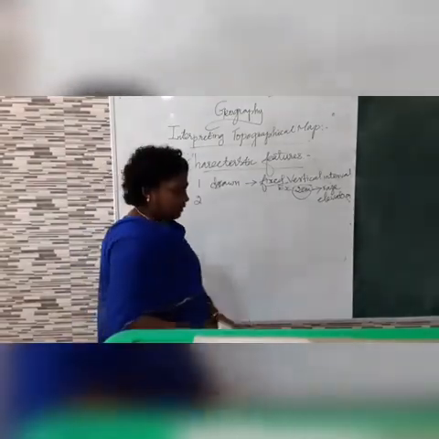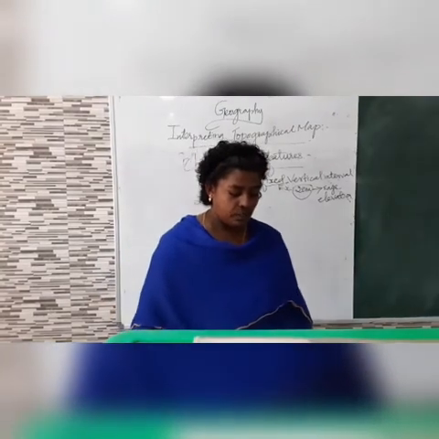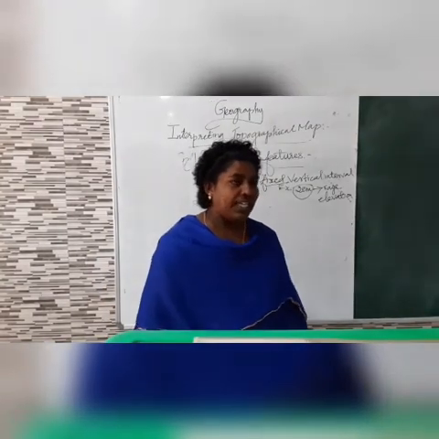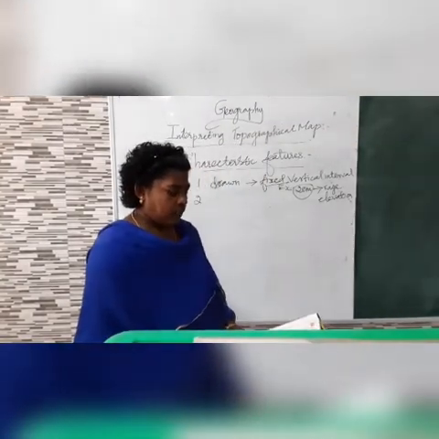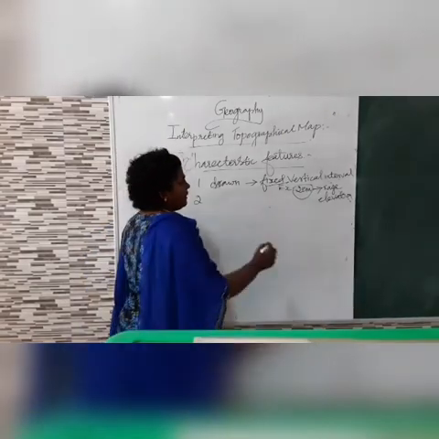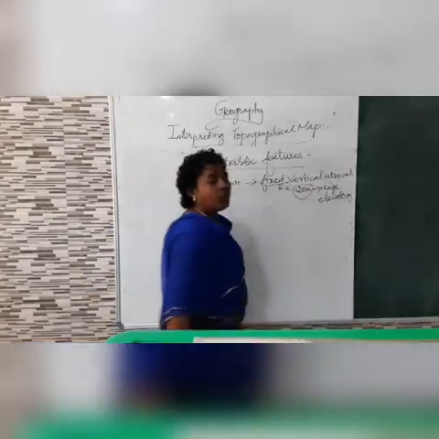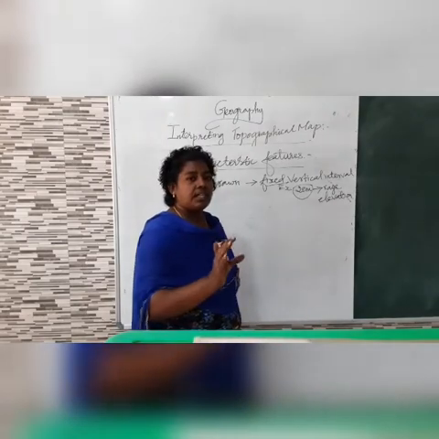The second characteristic of the contour lines is that the lines do not intersect one another, whereas the easting and northing lines will intersect each other.